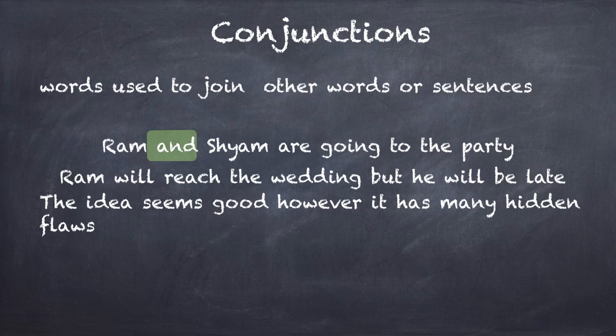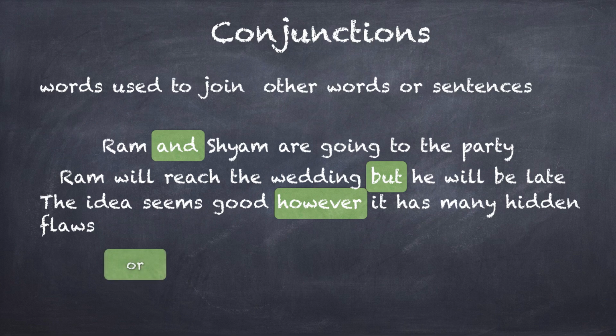The last major category, or the last major part of speech, is conjunctions. Now, these are words which are used to join other words or sentences. So, whenever you want to join two words, typically it could be two actions or two nouns or two subjects, and in the joining there might be a logical relationship also, not a relationship of space and time maybe, but more of a logical relationship, such a word is known as a conjunction. Examples are easy: Ram and Sham. So and is joining Ram and Sham, right?